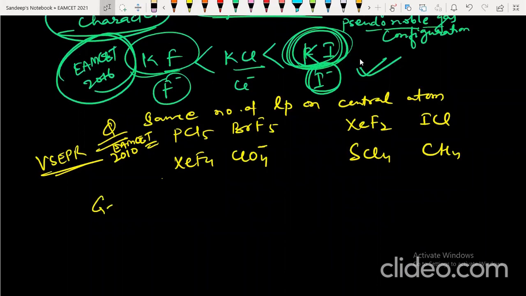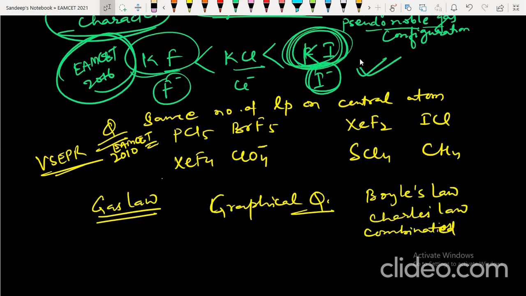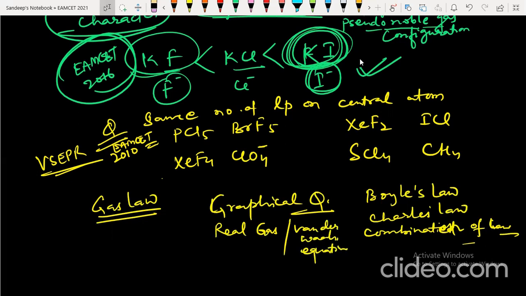Coming to gas laws. In gas laws, they are asking questions directly from graphs. Graphical questions based on Boyle's law, based on Charles' law, based on the combined gas law, combination of laws. Based on this, they can ask you about real gases, and particularly they are very fond of the van der Waals equation. Like a few years back, they asked one question. I want to show you.